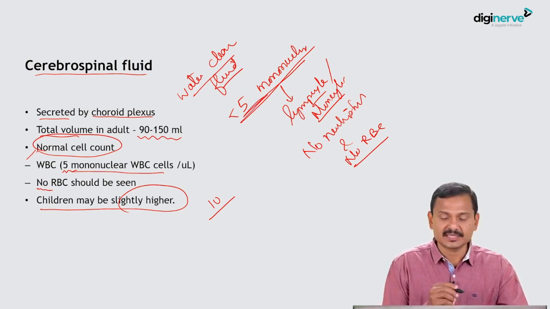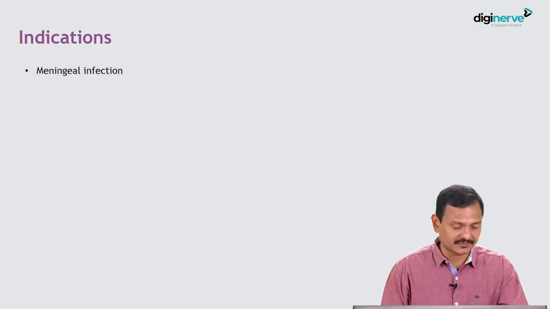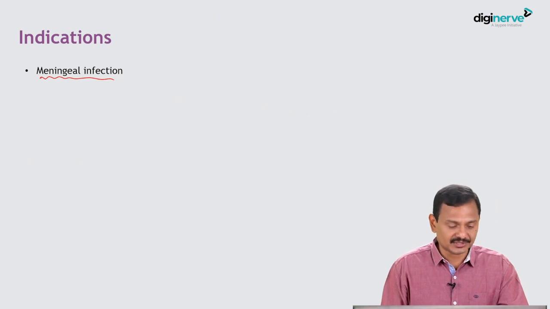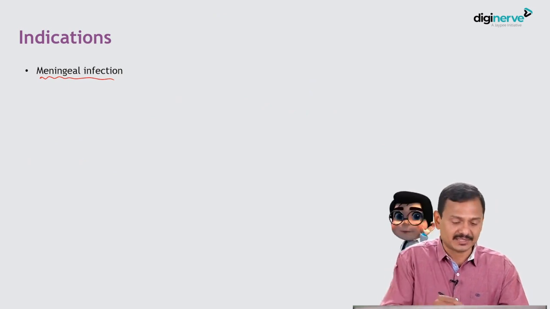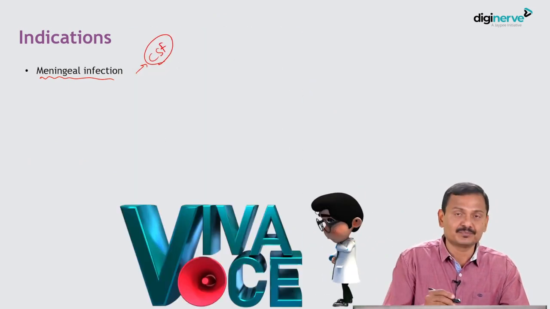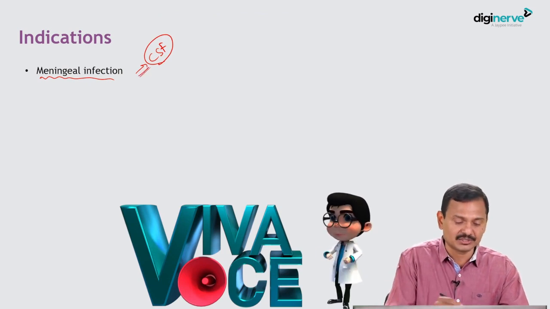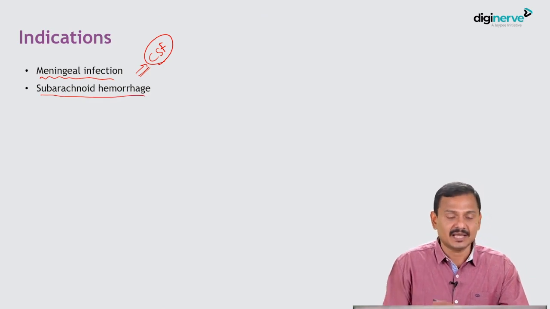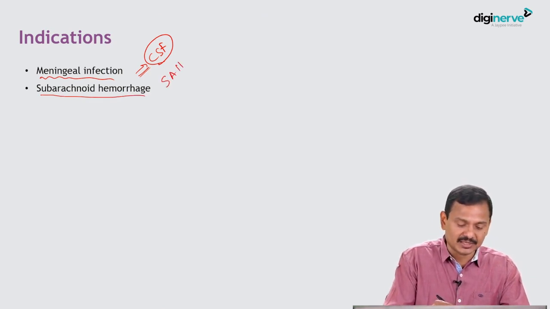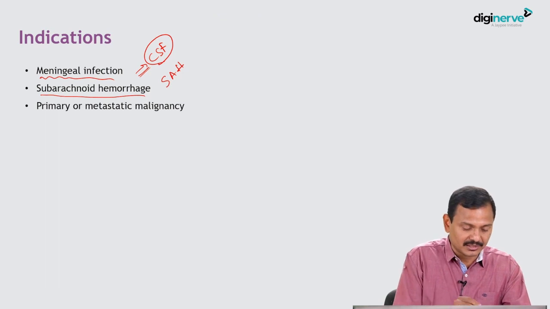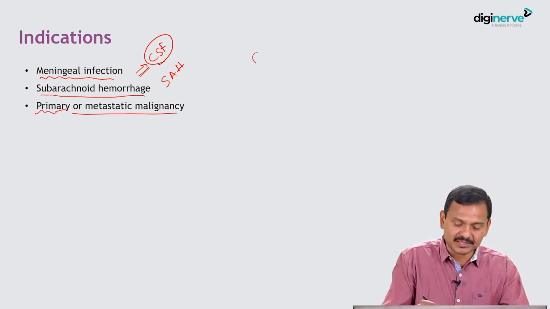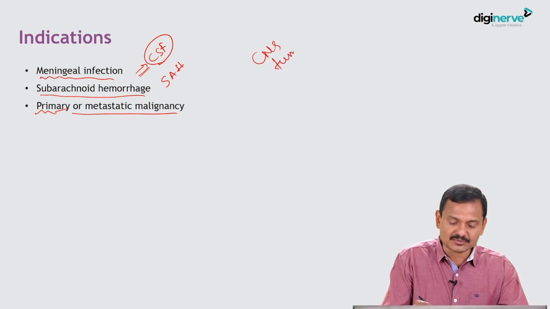So what are the indications of CSF examination? First, whenever a meningeal infection is suspected, CSF examination is a must. That is the most common indication. Second, if there is a subarachnoid hemorrhage, or SAH. Third is primary or metastatic malignancy. Primary means CNS tumor as well as CNS lymphoma.